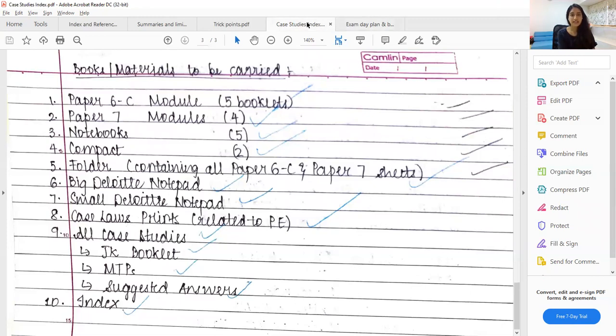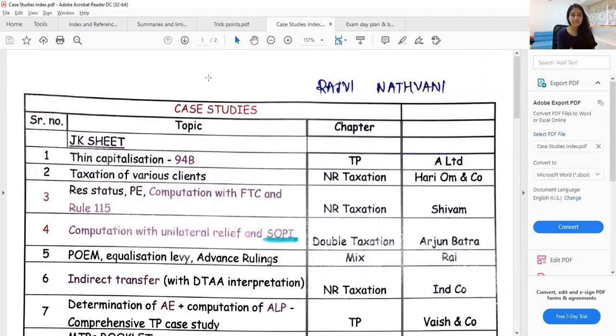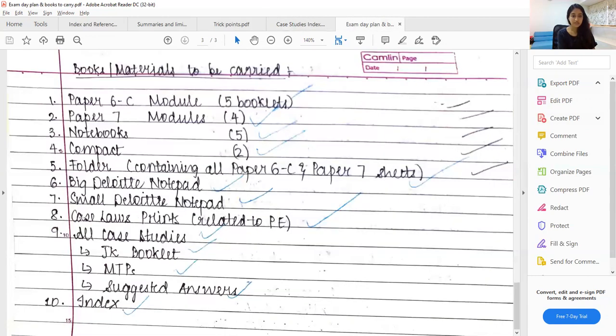So this case studies index which I had made, I had pasted this on the first page of my case study spiral bind, so that I can refer to it very quickly. So this case study booklet, then case laws which I told you on PE, and then the index. Now, apart from that, this I have not written, but the Income Tax Act. This is very important. So even I had carried the bare Income Tax Act, which is basically published by Taxman.